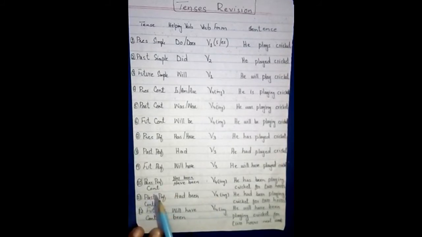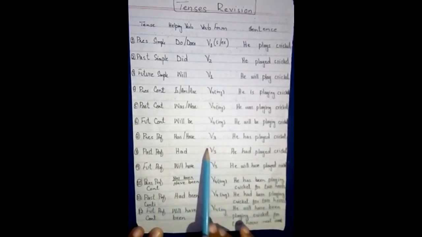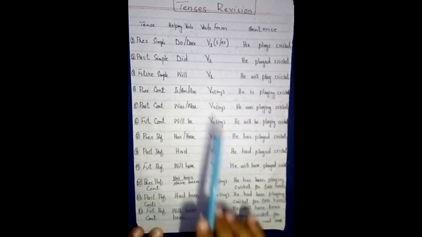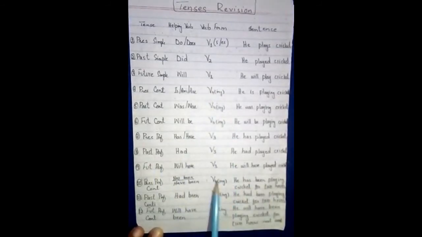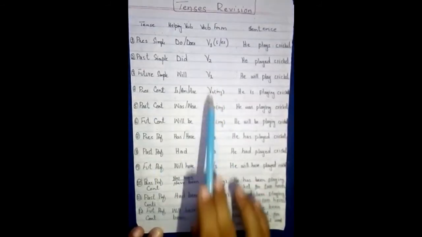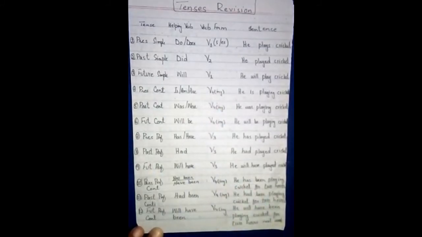When we talk about an unfinished action which started in the past and is still going on in the present time. For present perfect continuous, we use the helping verbs has been and have been, with the verb's fourth form. For perfect tenses we always use the third form. For perfect continuous tenses we always use the fourth form, and for continuous tenses we also use the fourth form.